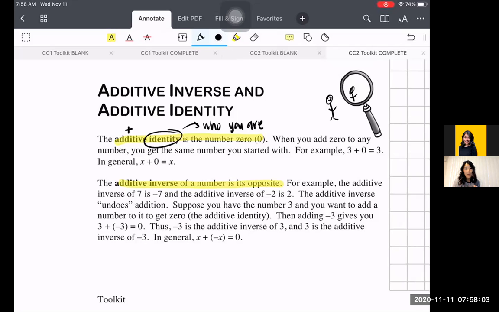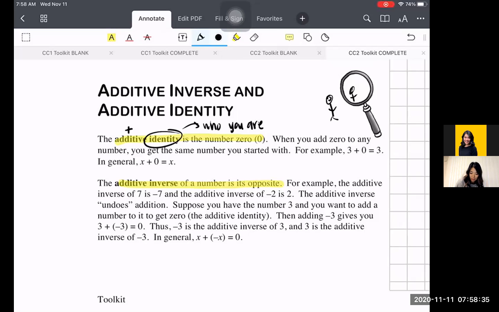No matter what number you have, if you add 0 to it, it still keeps that same identity. For example, 3 plus 0 is 3. 5 plus 0 is 5. 10 plus 0 is 10. A billion plus 0 is still a billion.